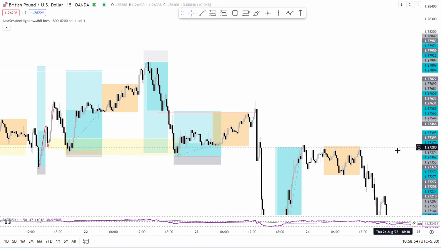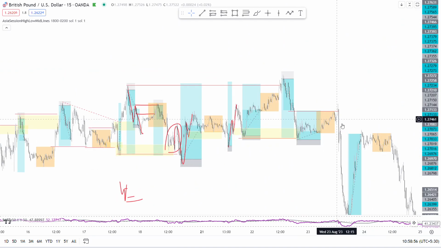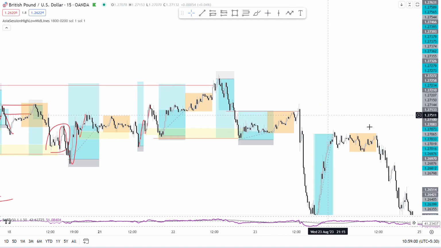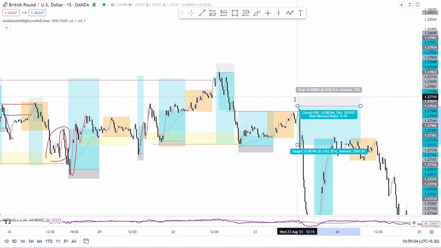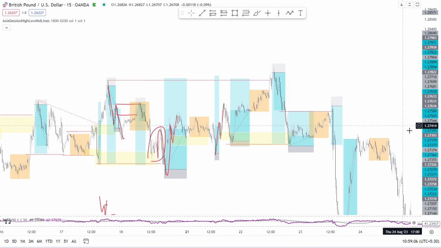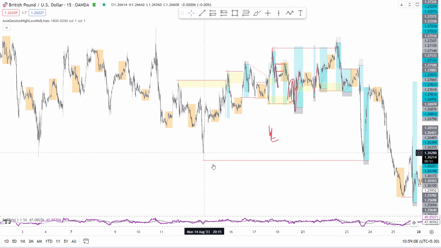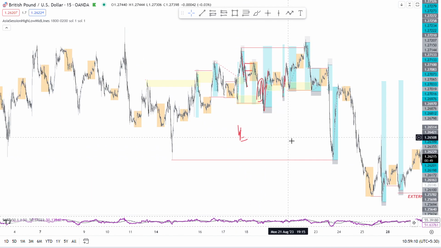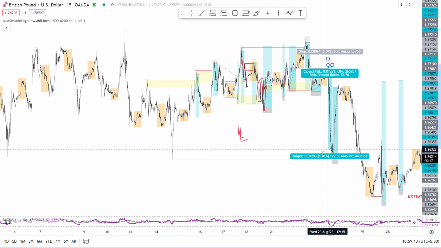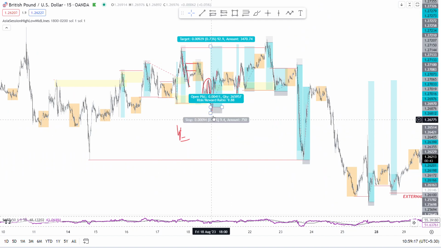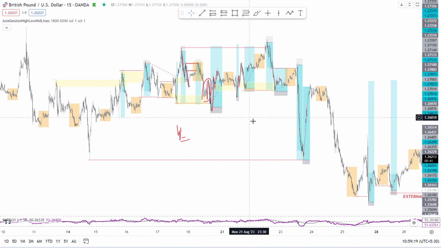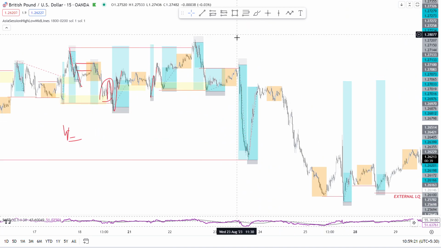And again, see, after the inefficiency got hit, the price has no point in going up and taking this liquidity because the inefficiency got filled. So the market should go for another liquidity or another inefficiency. So where's the another liquidity? This is the another liquidity, higher time frame liquidity. So you should target this. So I showed the entries from here. This is how the market works from the liquidity point to the liquidity point.